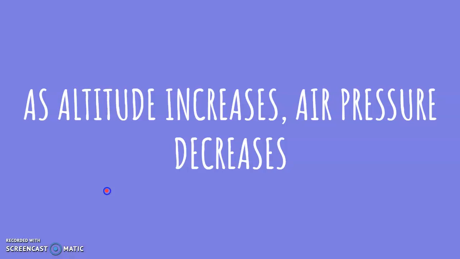As altitude increases, air pressure decreases. Altitude, if you remember, is the distance from sea level. Now, if I was living in a second floor apartment, the altitude of my apartment would be how far away it is from the sea level, right? So here we're going to learn about how, as altitude changes, air pressure can change.